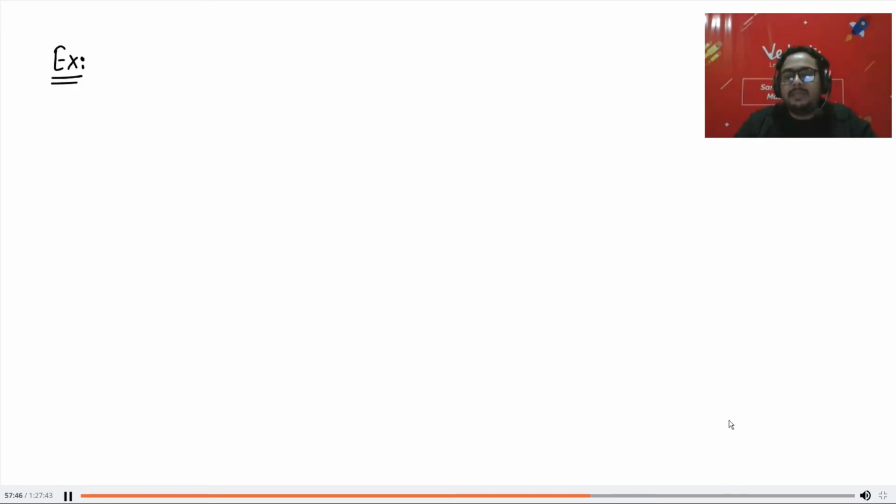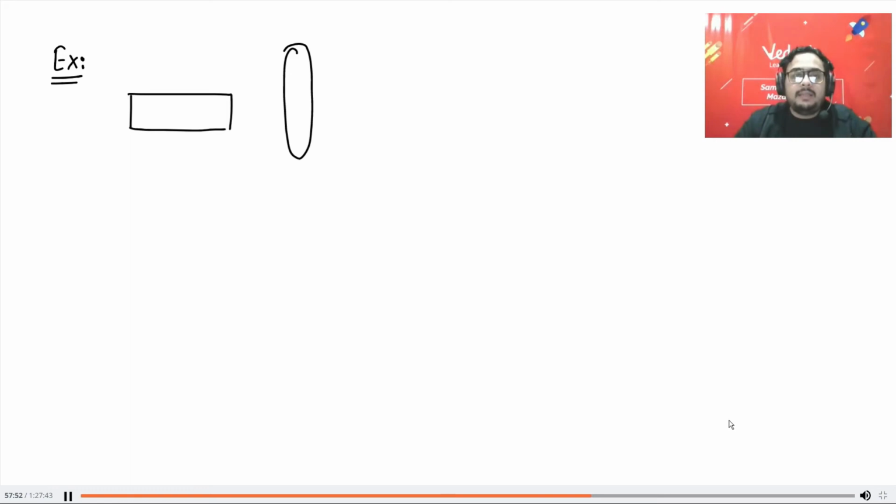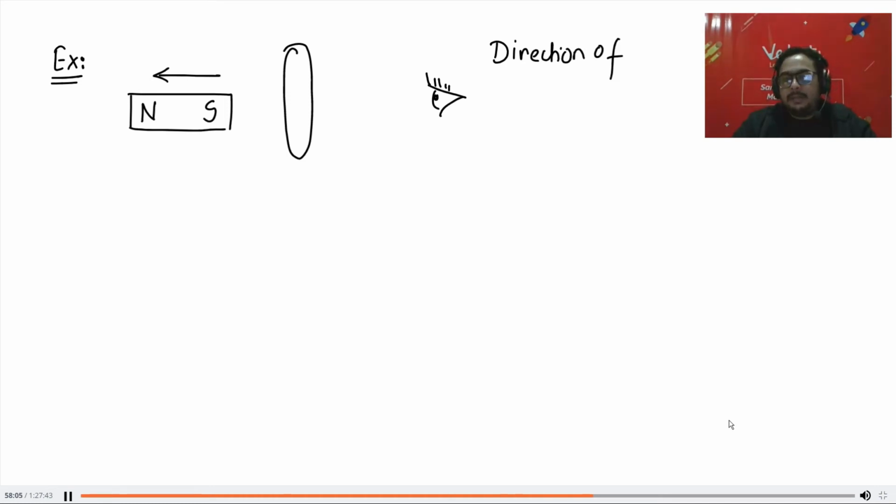So let me say this time the loop is like this. And I have a magnet like this. Here is the North Pole, here is the South Pole. The magnet is going away and here is your eye. The question is, what is the direction of current as seen by the eye?